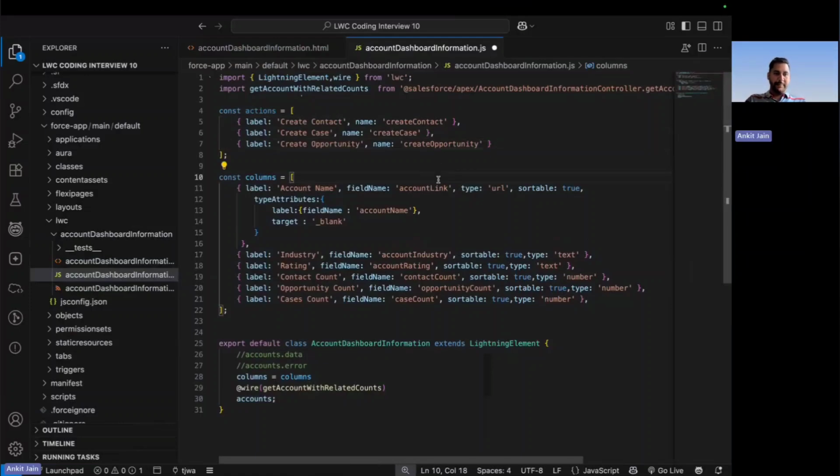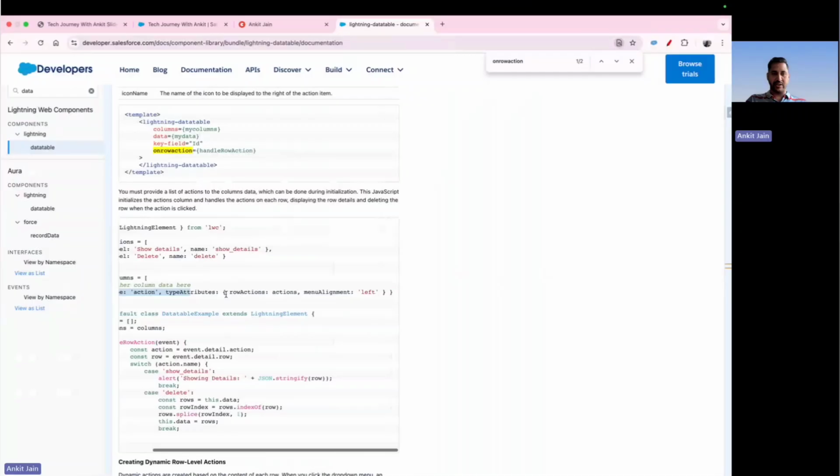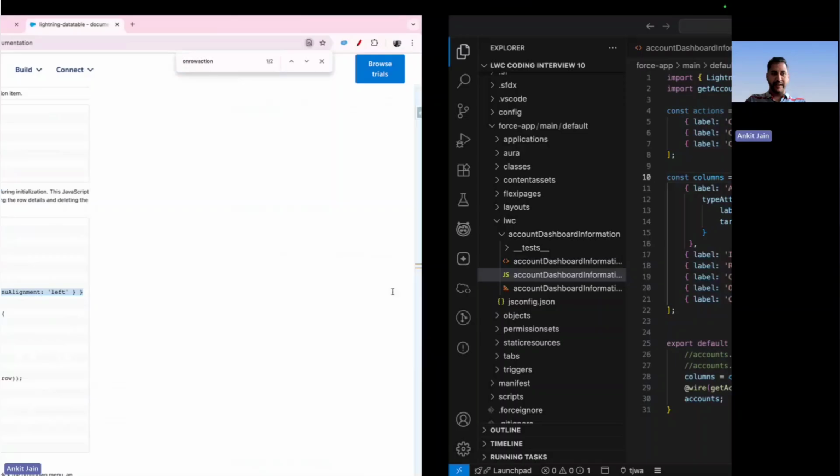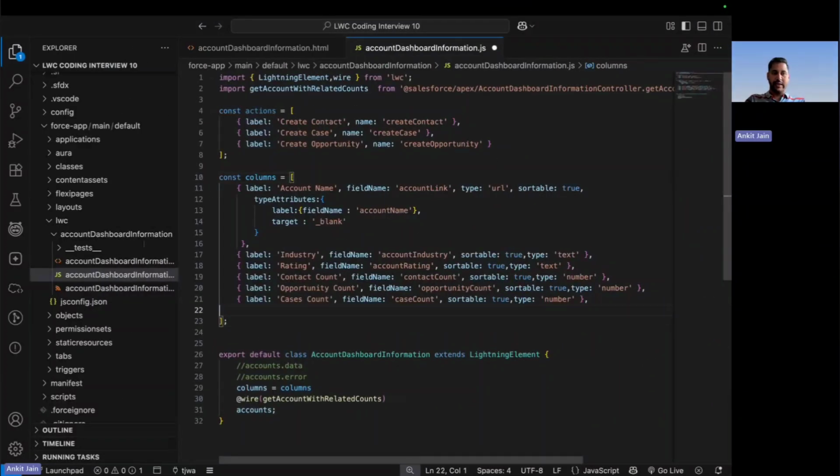Now, once that part has been done, again, if you navigate to the documentation, you are supposed to add one column here to display the action. So here I am saying that this should be my column, and navigating here and adding that column at the end, because at the end I want the action to be available, where it should refer to the row actions that we have defined, right?